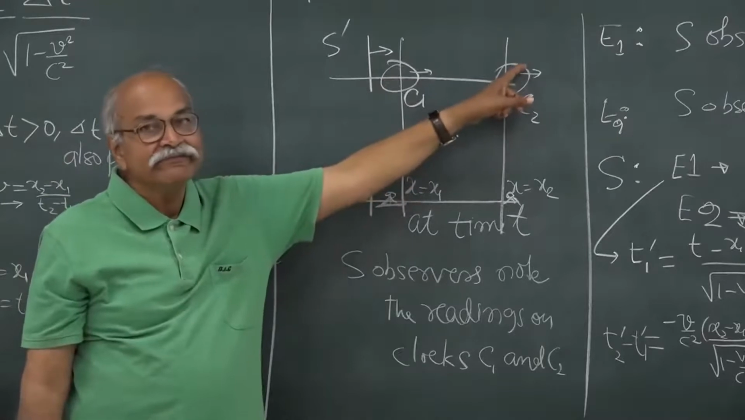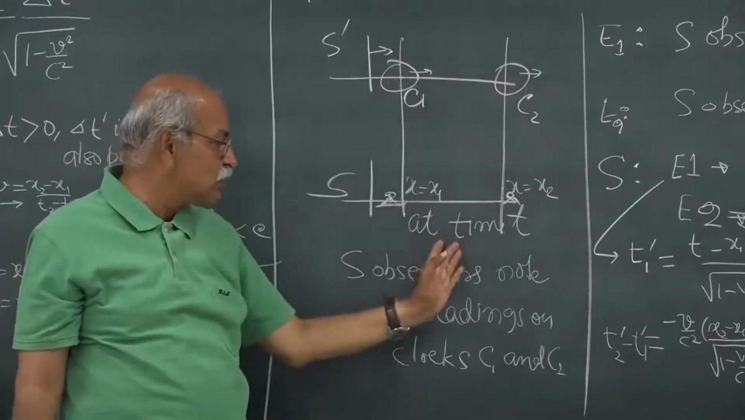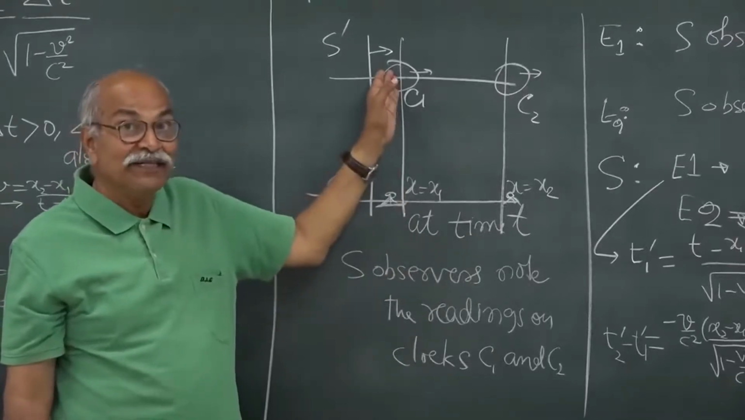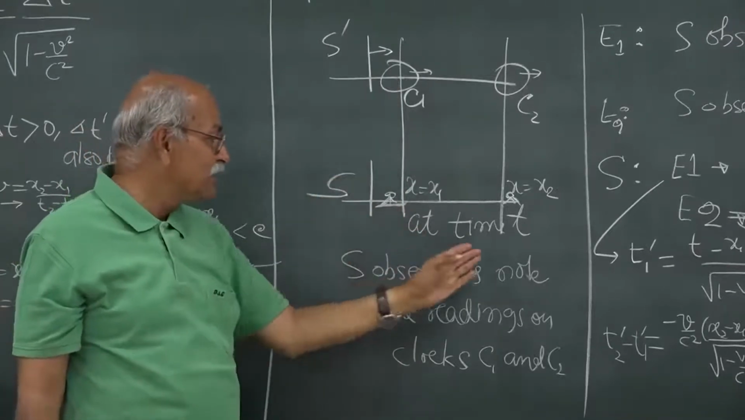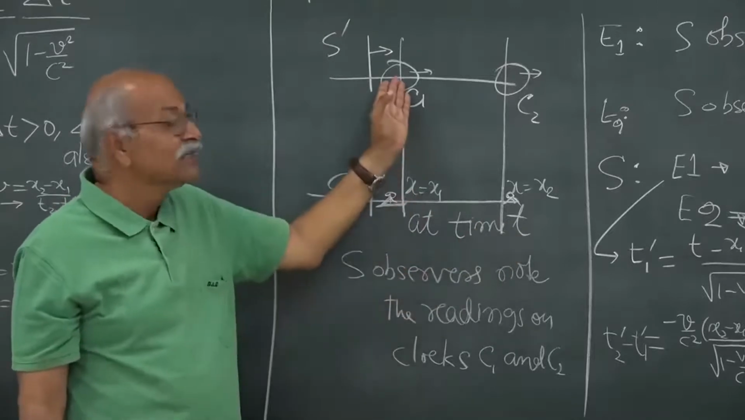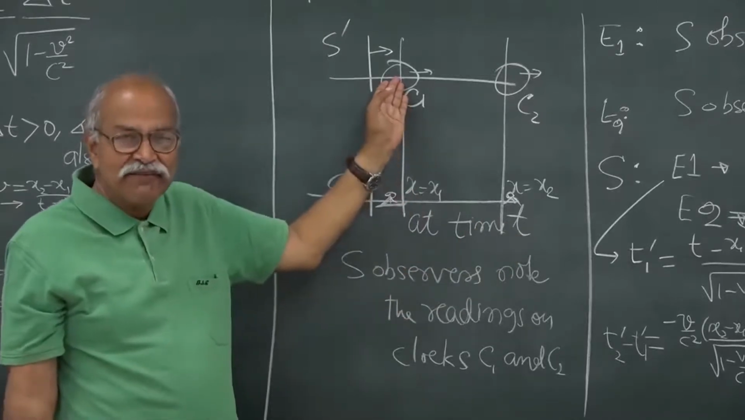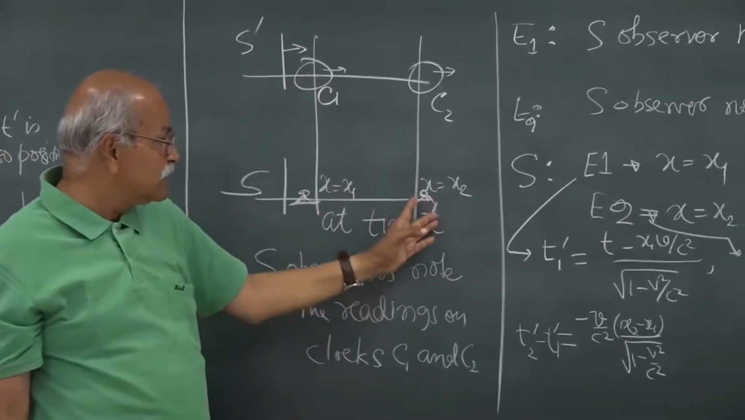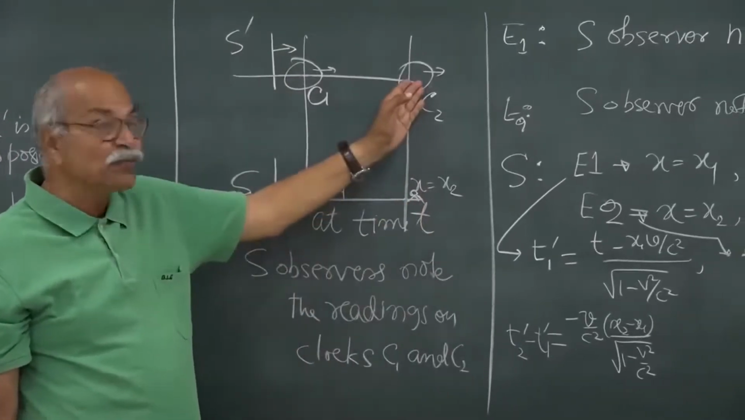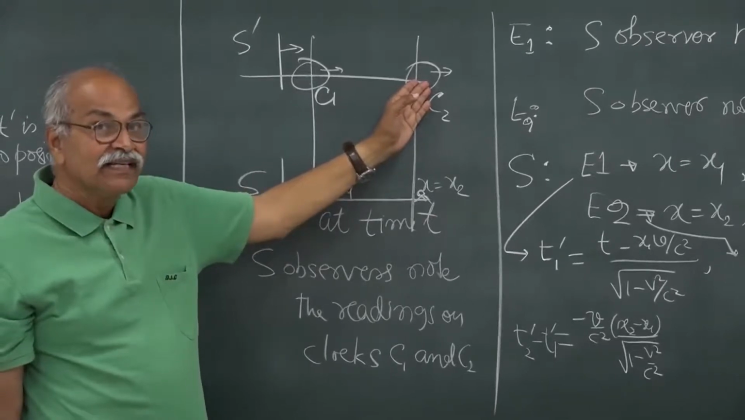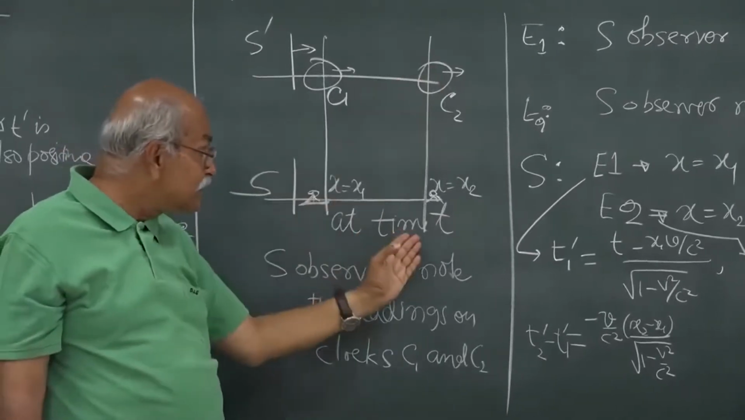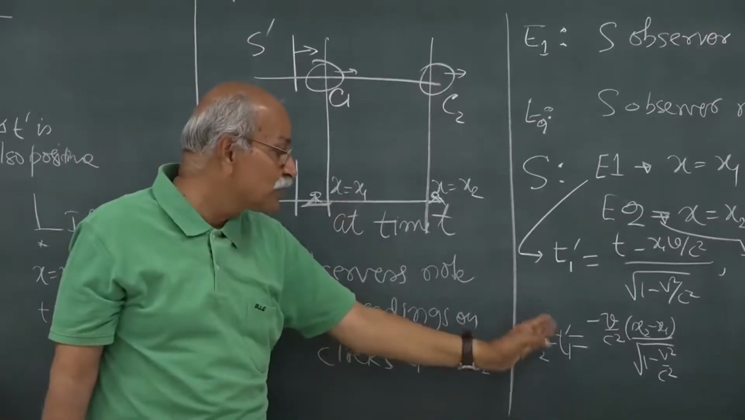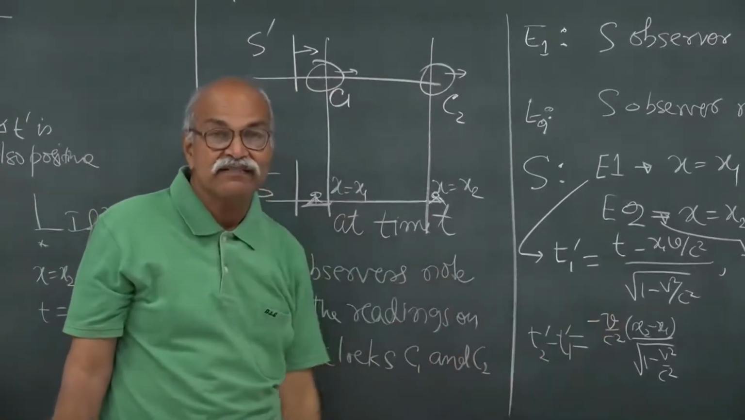is T1 prime, the clock reading here is T2 prime, and the S observer notes that okay, this clock is showing T1 prime, although the time is T, but this clock is showing T1 prime, that is perfect. And this observer says okay, the time is T, but it is showing T2 prime, and the fact is that at the same instant these two clocks are showing two different times, T2 prime and T1 prime, and this is the difference.